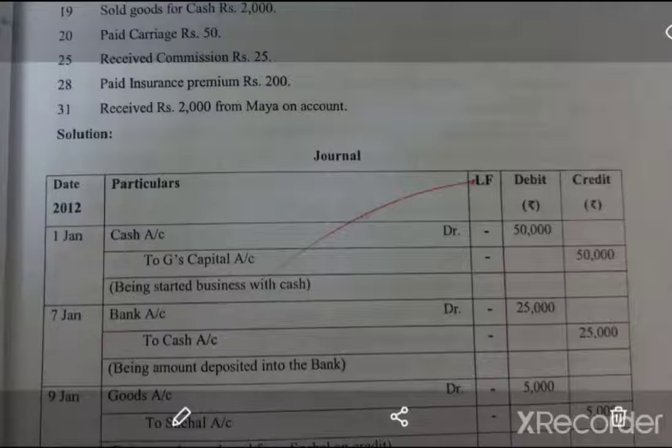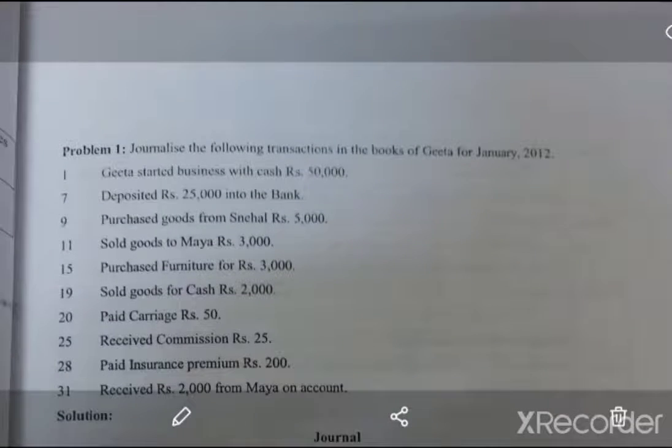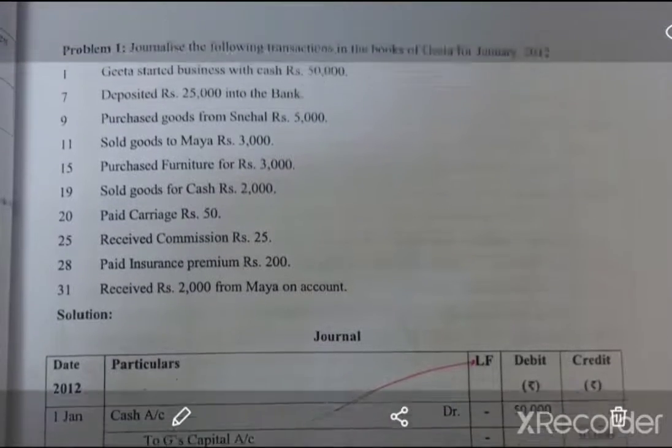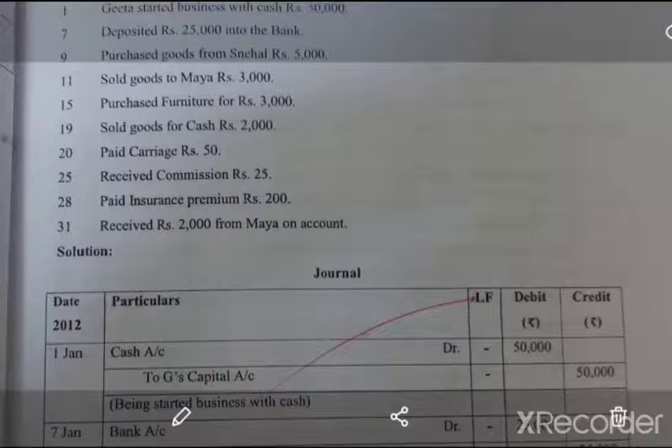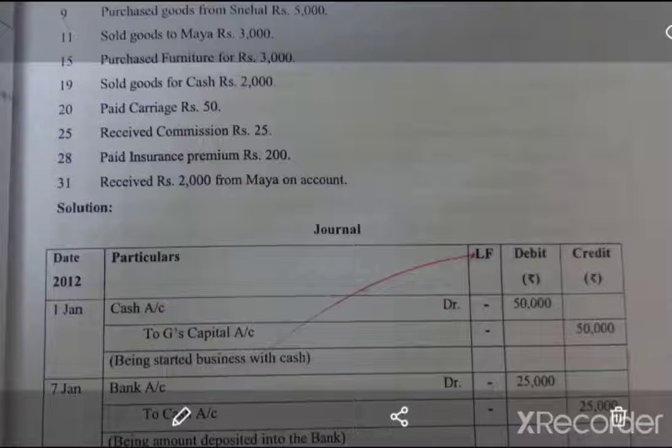Now, the first transaction is Geeta started business with cash 50,000. So what happened? Cash is coming into the business. So cash account debtor to capital account. Capital is given by Geeta, so we will be writing Geeta's capital account. Both sides we will be writing the 50,000.